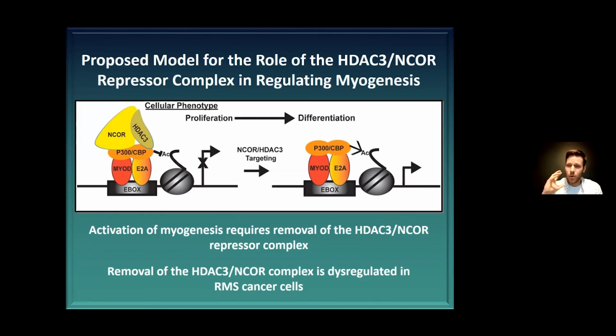So the mechanism is not dysregulation of the complex itself. It's dysregulation of some kind of activating event that would cause it to be removed and therefore allow myogenesis to proceed. This is how we're developing the model for how this complex may play a role in the trigger of differentiation in myogenic cells.